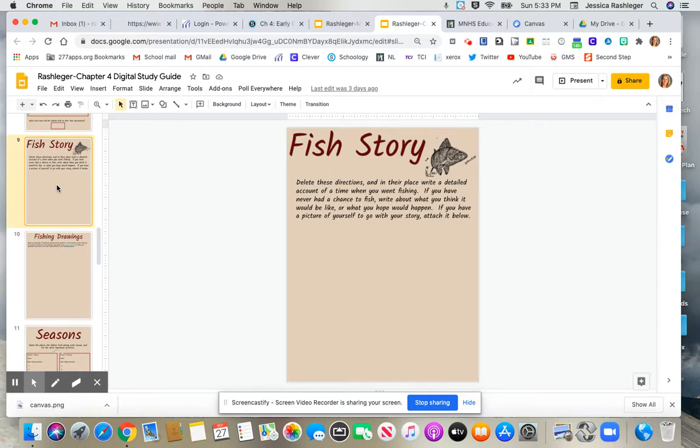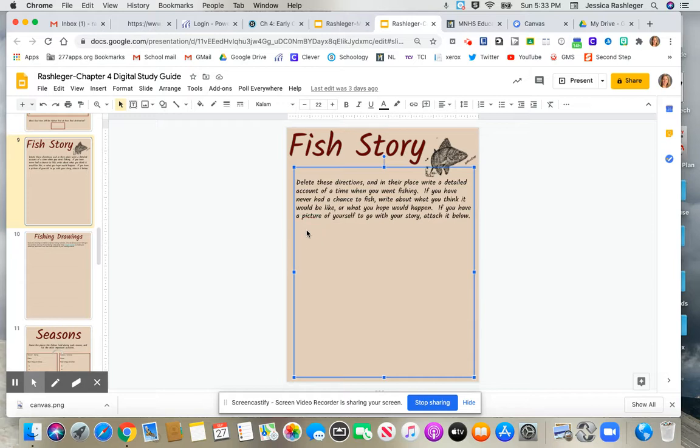Yesterday, as part of your work, you needed to go home and maybe look up a picture of a fish. So today you're going to do something with that picture if you have one. It says fish story. Delete these directions and in their place write a detailed account of a time when you went fishing. If you've never had a chance to fish, write about what you think it would be like or what you hope would happen. And then if you have a picture of yourself to go along with your story, you should attach it right down here as you tell your story. So you're just going to click it here. You can delete these instructions and then type in your story, and you can add your picture.